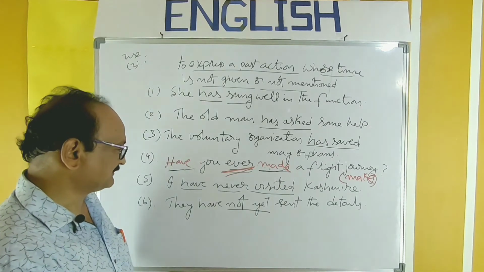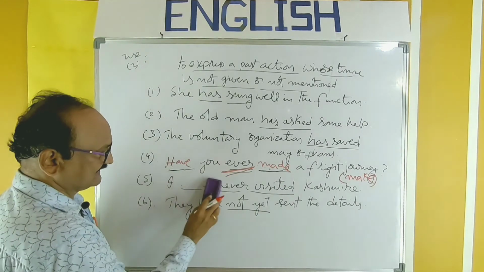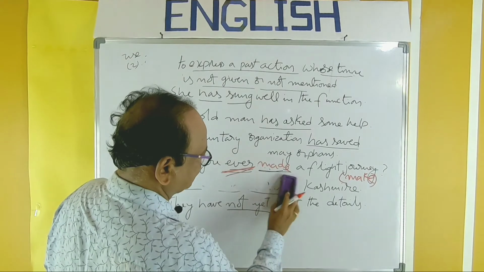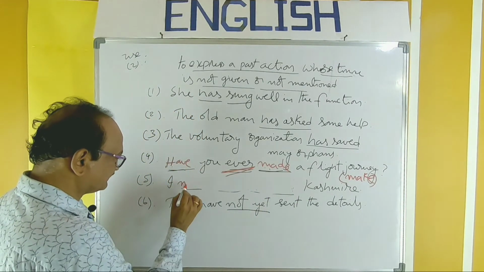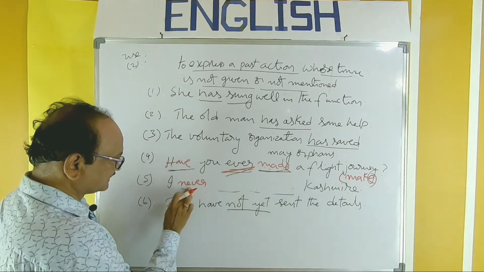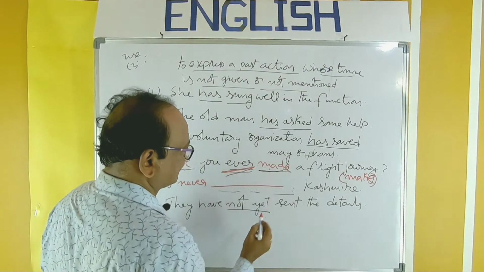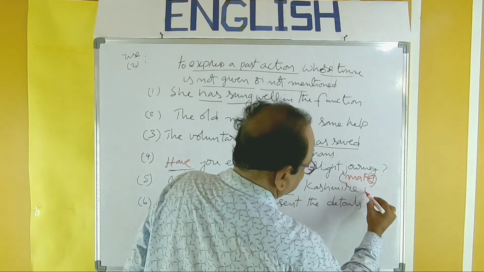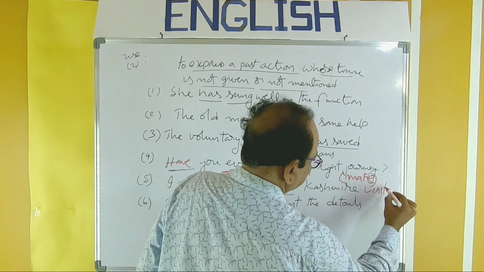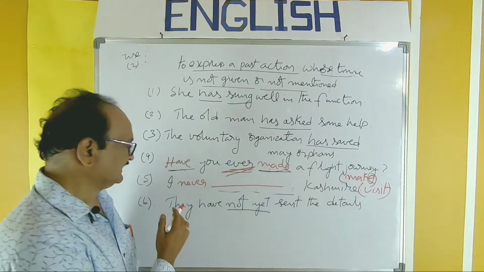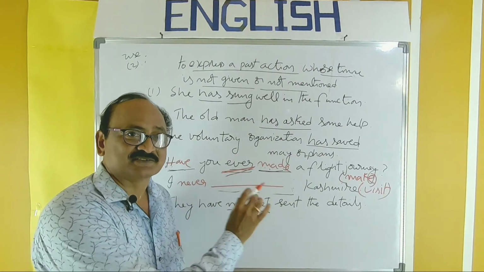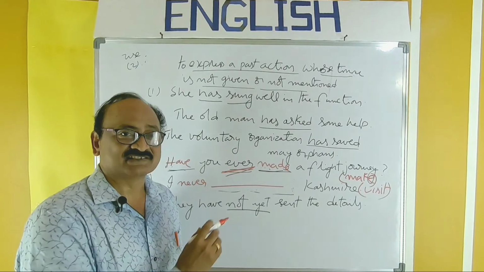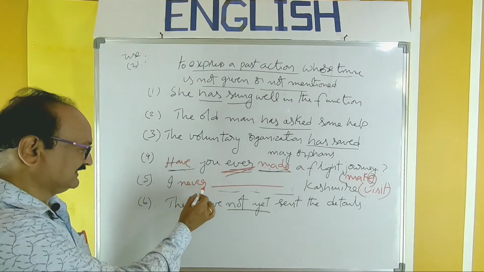So in the next example also, there is a blank like this. Of course, never is placed just immediately after the subject, and a blank. Visit is the verb. I never dash visit Kashmir. So this is the question. It may be asked like this in the exam.